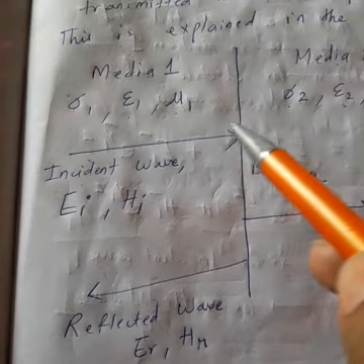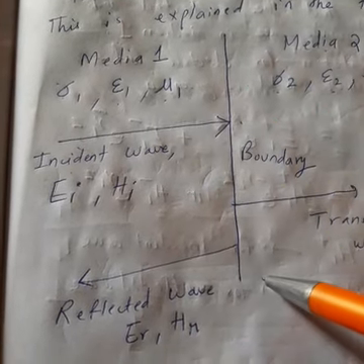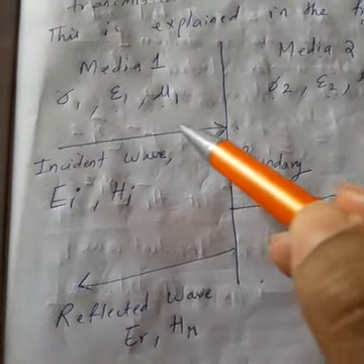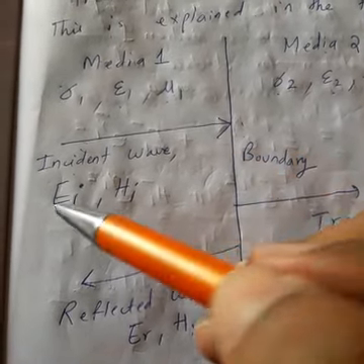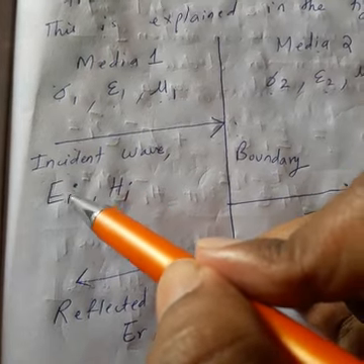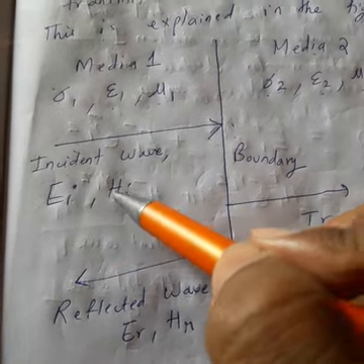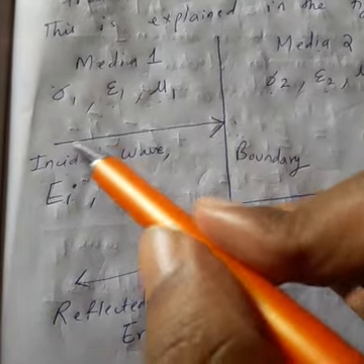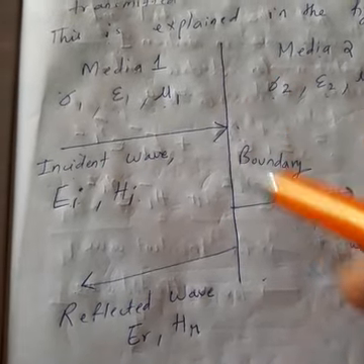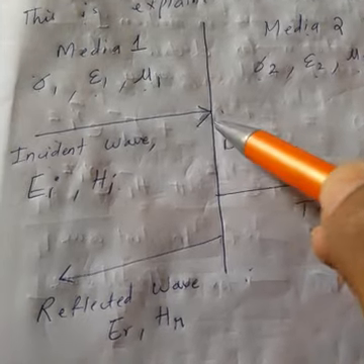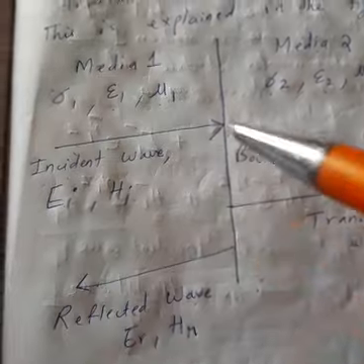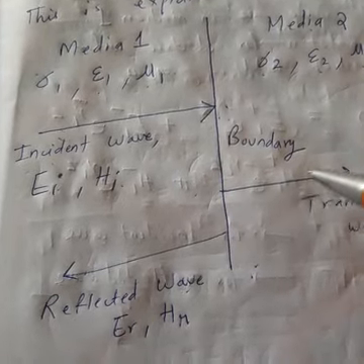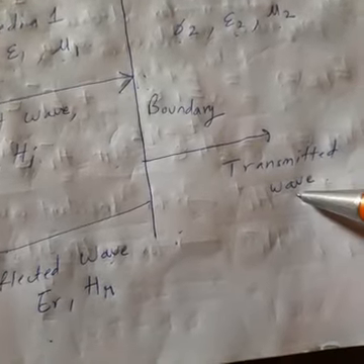Now look here. Suppose the wave is incident at the boundary. The wave is coming, propagating like this. The electric field I take as EI and the magnetic field as HI. When the wave strikes the boundary, some part of the wave reflects back, that is called the reflected wave, and some part goes into the second medium, that is called the transmitted wave.